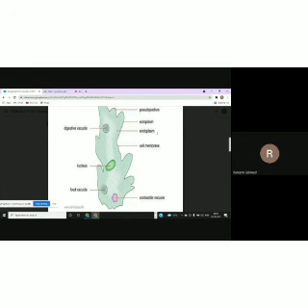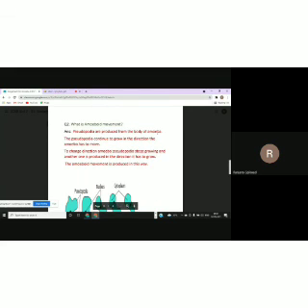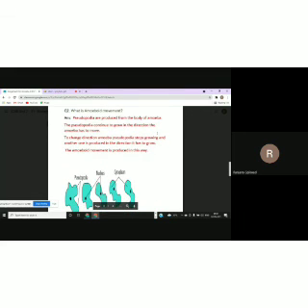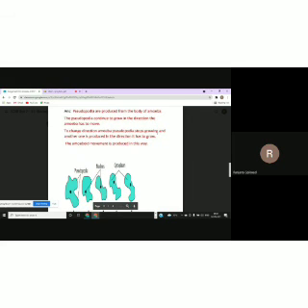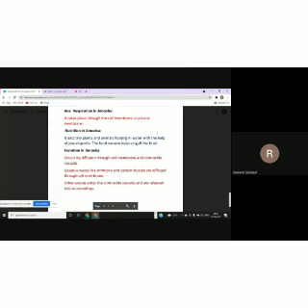Have you understood, students? Any difficulties? No, teacher. Okay, fine. Now I'm going to the next question. What is amoeboid movement? Okay, I've given you the diagram also. So the diagram can be drawn, and this I've already taught you in the PowerPoint. So it is supposed to be written. Okay, then I'm coming to question number 3.